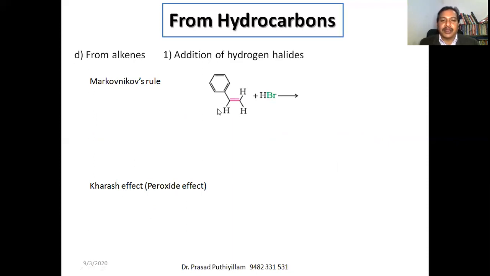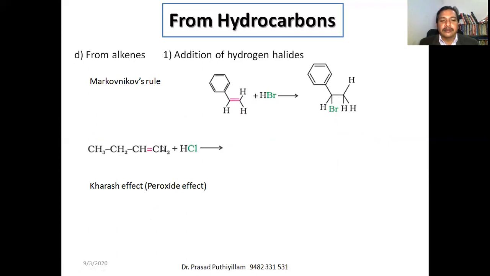Say this unsymmetric alkene reacts with HBr. The H will be added to the carbon with more number of hydrogen atoms. That is, here it becomes CH3. Then Br will be attached to the next carbon atom. So we'll be getting that structure.